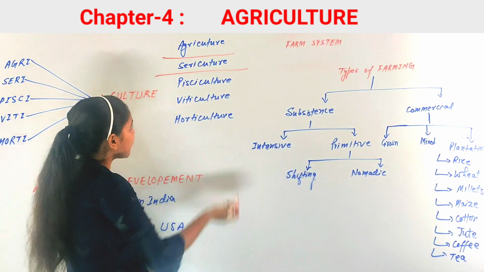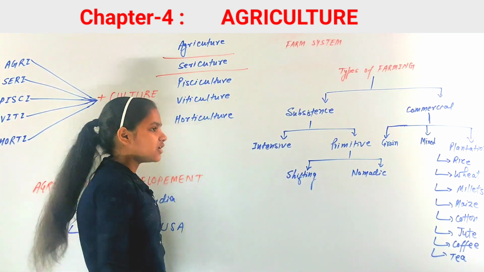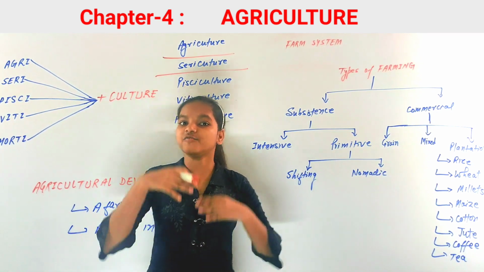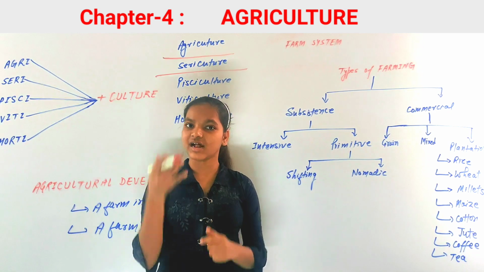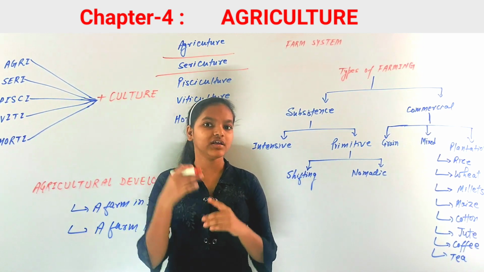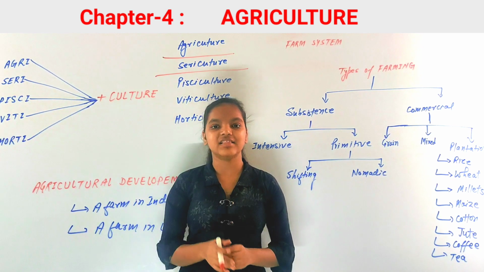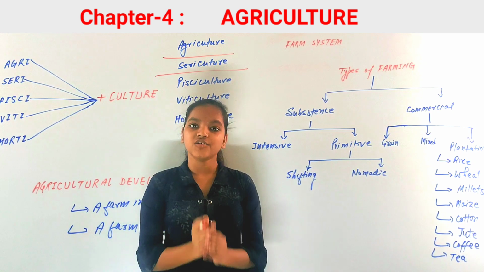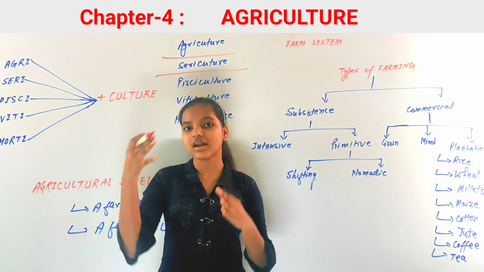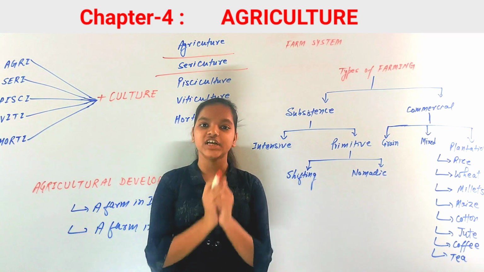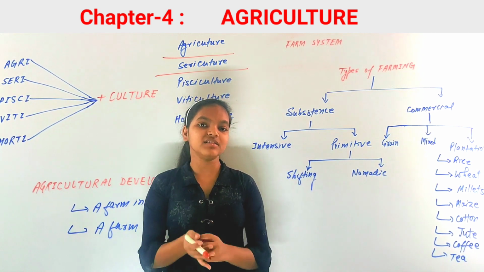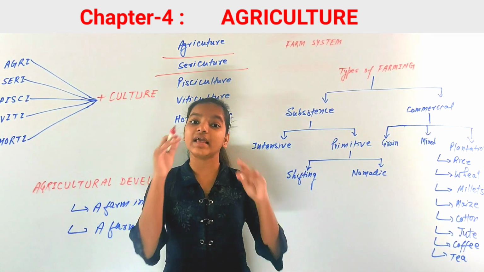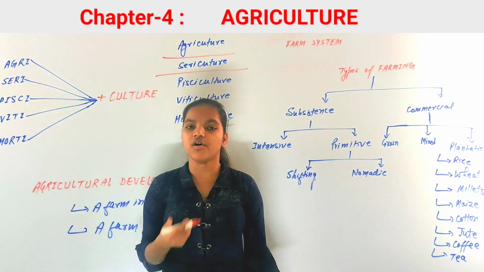Next is seri plus culture, and it becomes sericulture. Sericulture means the commercial rearing of silkworms. Seri is for silkworms, and culture means cultivation. From the silkworms we get silk, and the silk is sold in the market, so it is for a commercial purpose and for the income of the rearer of silkworms.